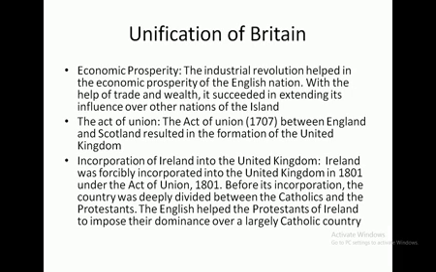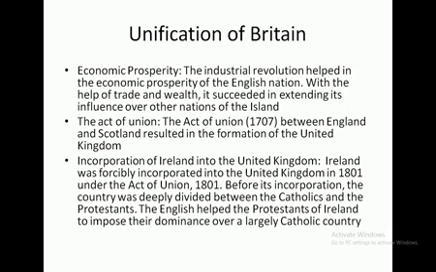After this, the unification of Britain also took place. How did it occur, and how did the name UK come about? As we know, Britain was a country where the industrial revolution took place first, and with the help of the development of trade and wealth, it extended its control over other nations. The Act of Union took place between England and Scotland. After this act, England and Scotland combined together, resulting in the formation of the UK.